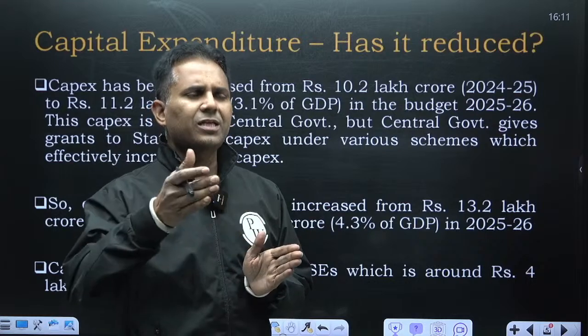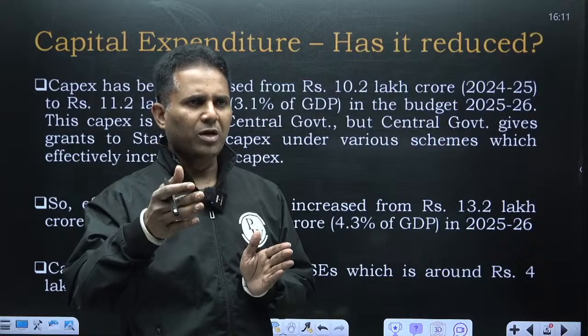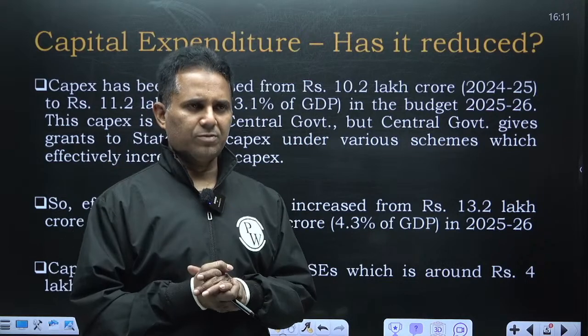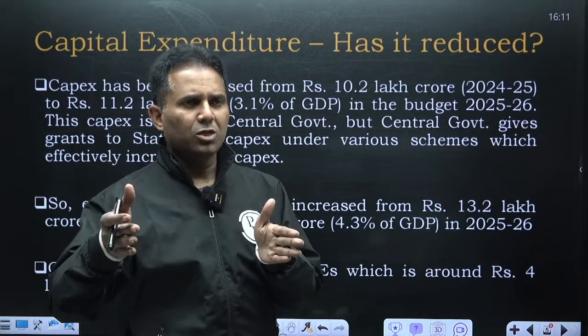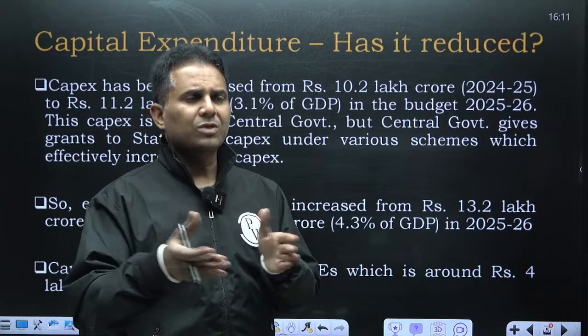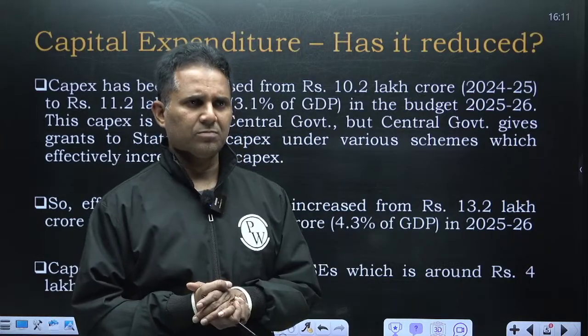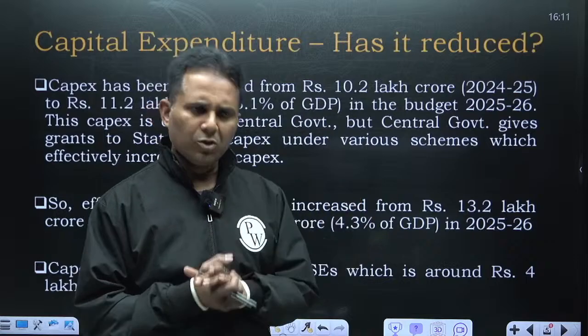The government aggressively increased the capital expenditure from 1.5% to approximately 3% of GDP. So 3 lakh crore increased to around 10 lakh crore this year. 3 to 10 in the last 4 years. Every year it was growing around 30-40%. So we have seen heavy capital expenditure growth.